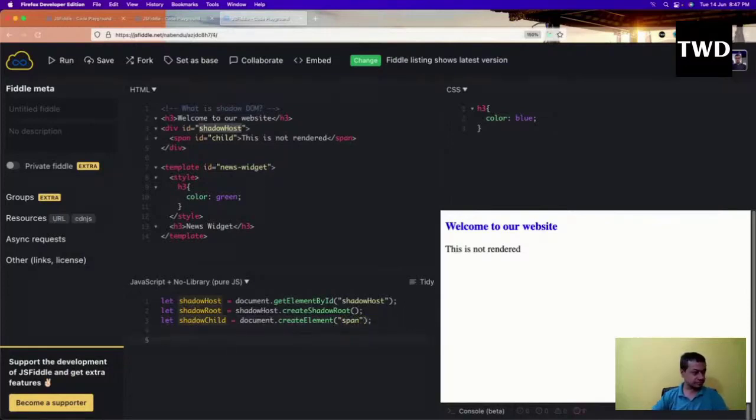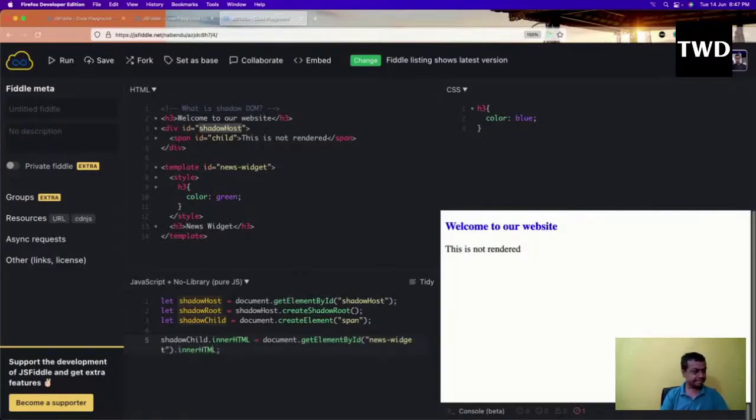Then shadow child dot inner HTML equal to document dot get element by id news widget dot inner HTML.